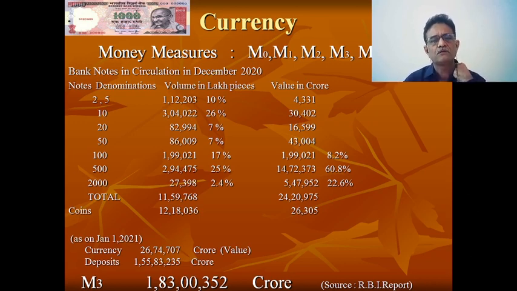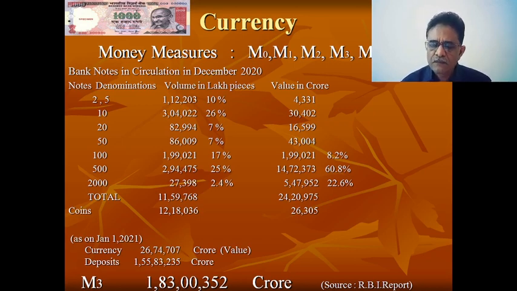Comparing that, you will observe that 25% of the currency volume is in the form of rupees 500, and 26% is in the form of 10 rupees. Or if I come back to the value in crores, I will find that 60% of the currency is in rupees 500 notes. I have collected some more data: just in the month of January, RBI has again shown an interest to reduce the volume and change the 100 rupee notes to the newer notes also. So how are they changing it?